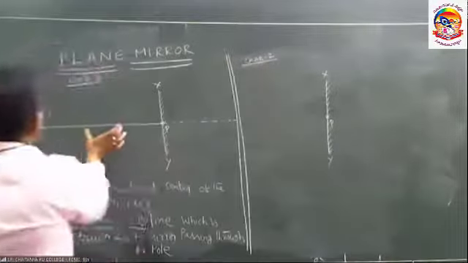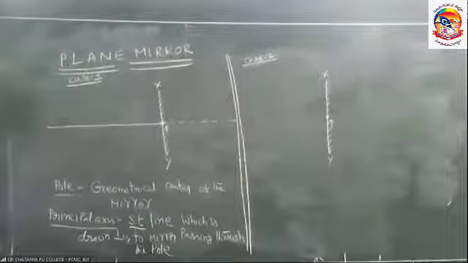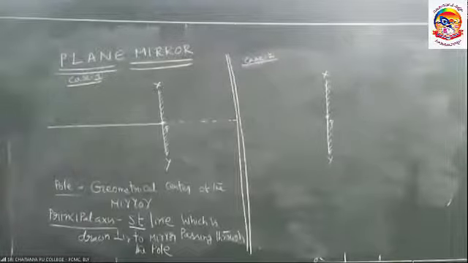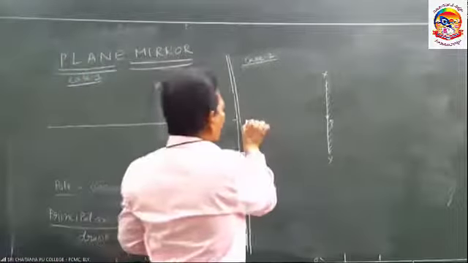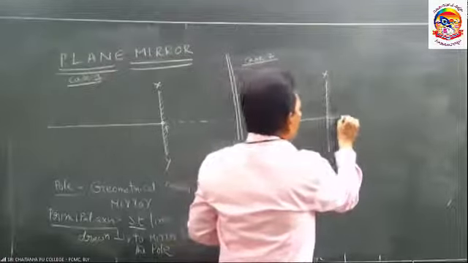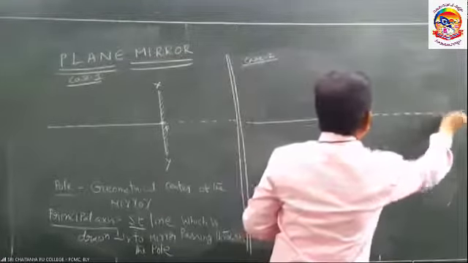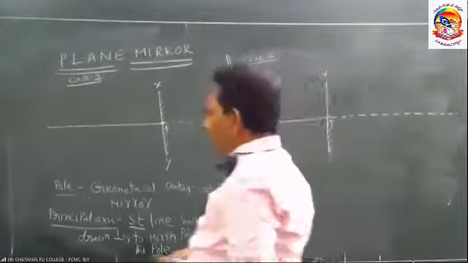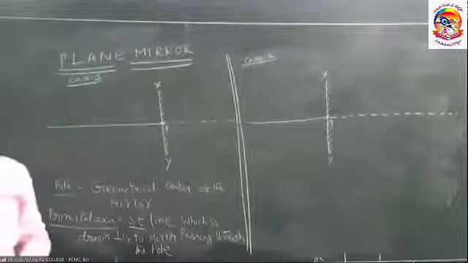Can I draw only 2 centimeters on this side, 2 centimeters on this side? Not necessary. We can take from minus infinity to plus infinity, the principal axis. So in case 2 also, we can draw the pole and also the principal axis behind the mirror and also in front of the mirror.